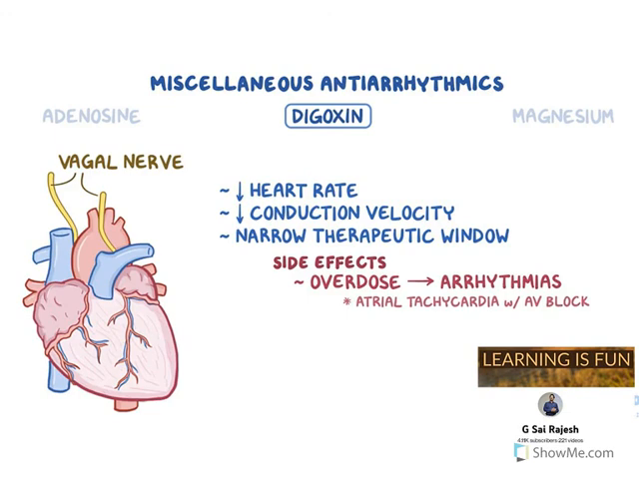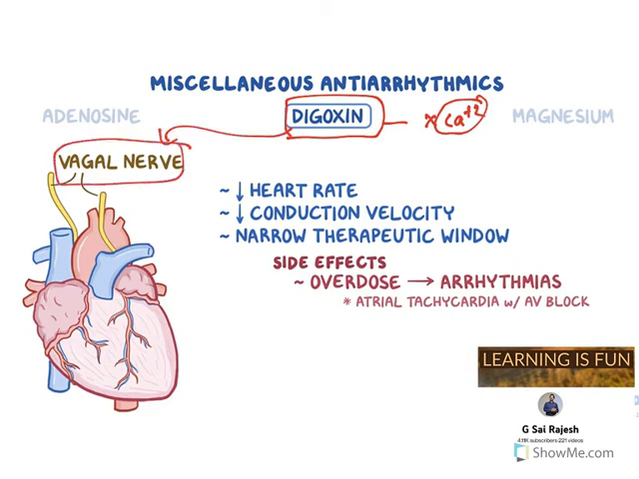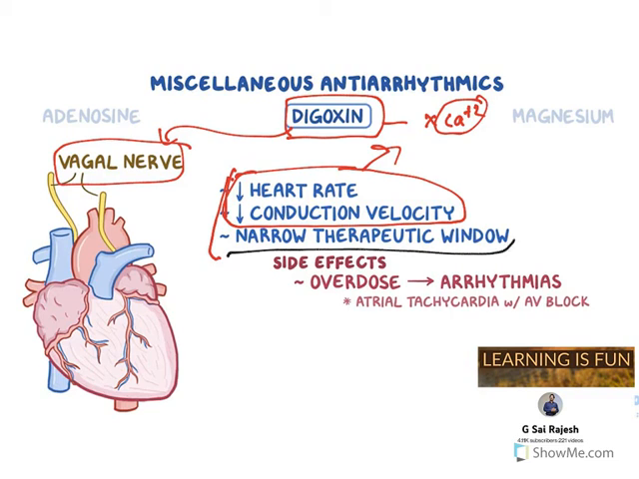Now digoxin: in one of my previous videos, I have explained the digoxin mechanism of action. It directly blocks calcium entry into the heart, but indirectly it activates the vagal nerve, which reduces heart rate and conduction velocity. This is the major reason why it is used to treat arrhythmias. The majority of arrhythmias are tachyarrhythmias, an increase in heart rate, and that condition is treated by these drugs. But the major problem is it has a very narrow therapeutic index, so overdose may cause arrhythmia and atrial tachycardia with AV block. This is the major problem with digoxin.